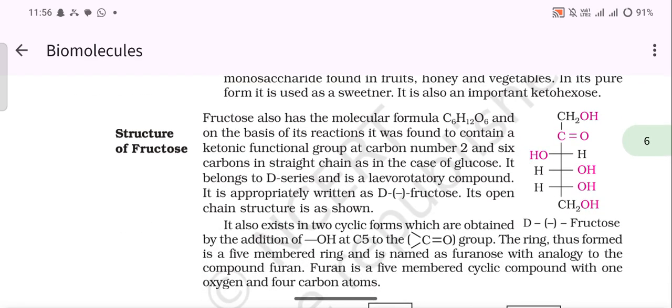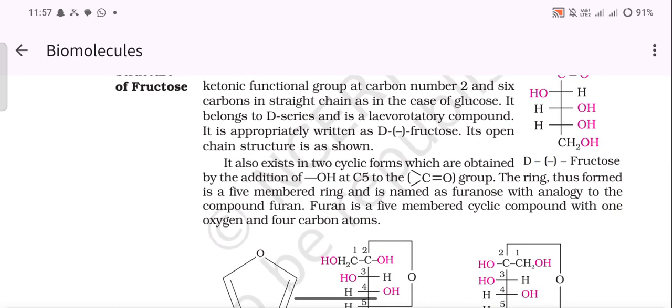Structure of fructose. Fructose also has a molecular formula C6H12O6, and on the basis of its reactions, it was found to contain a ketonic functional group at carbon number 2 and 6 carbons in a straight chain. As in the case of glucose, it belongs to the D series and is a levorotatory compound. It is appropriately written as D minus fructose. Its open chain structure is as shown.